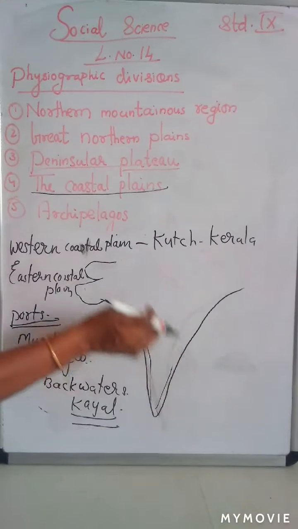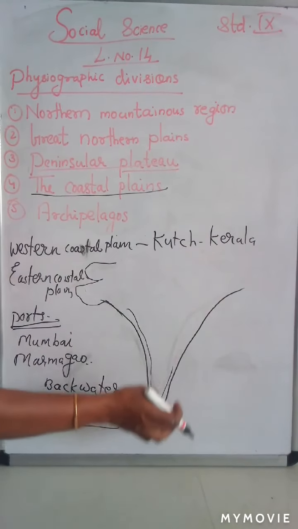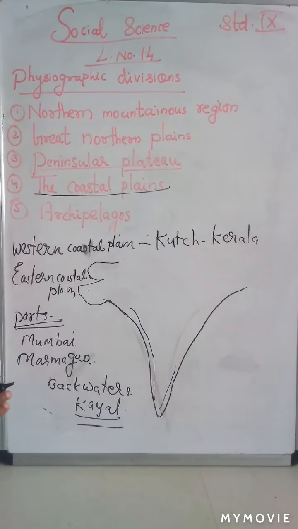The east coast plain, as I already told you, is broader than the west coast plain.